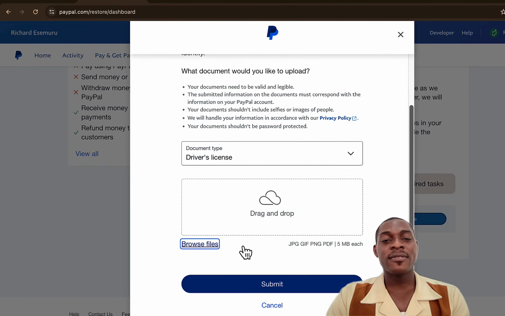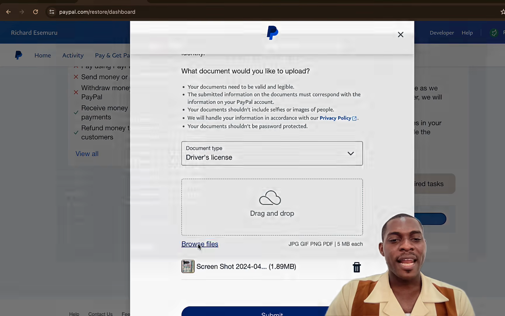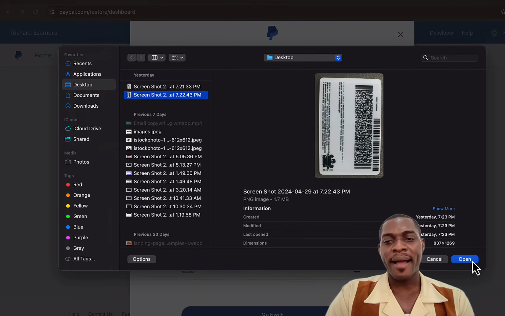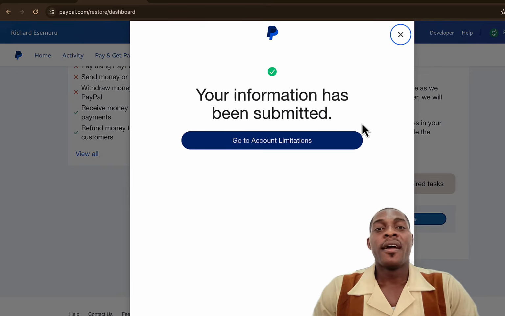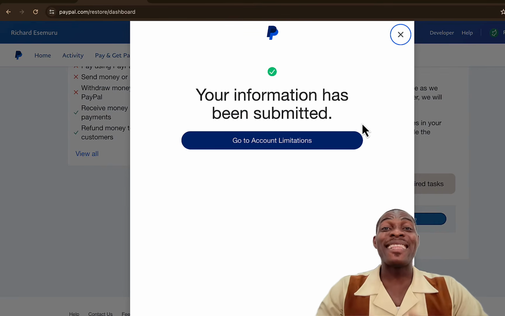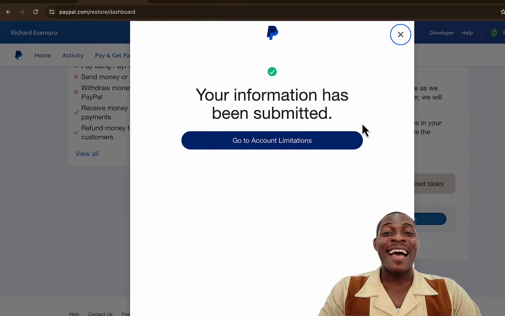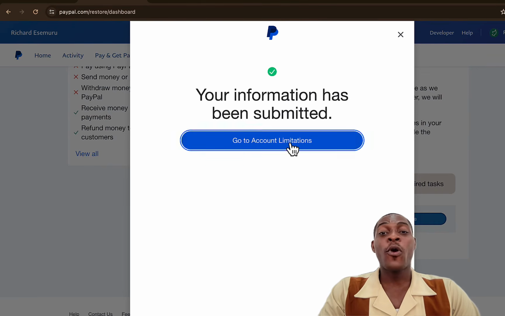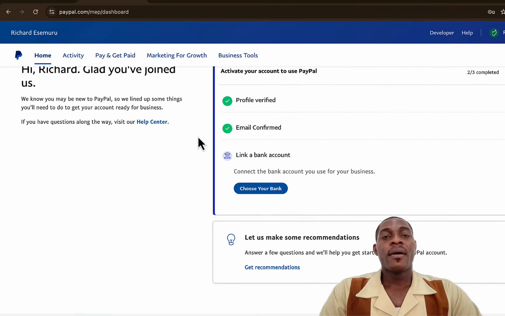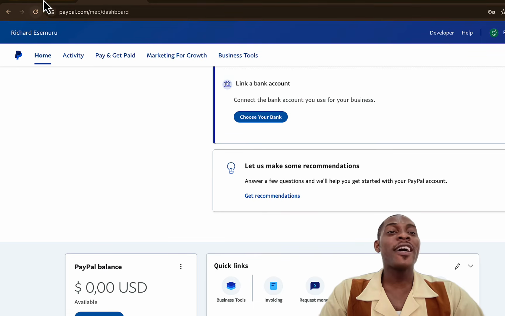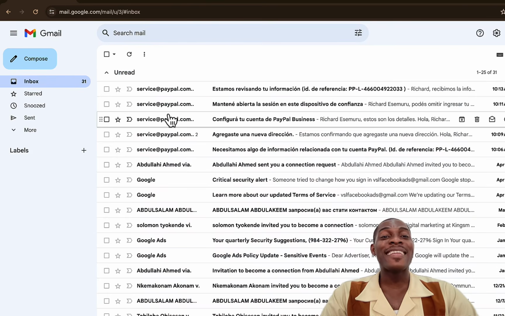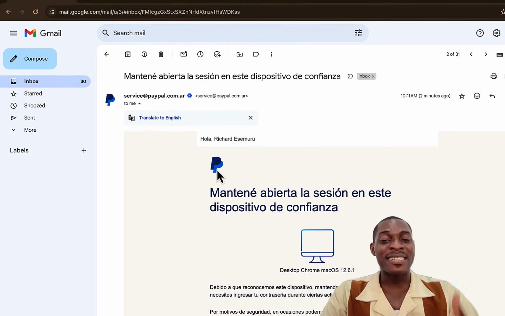So I'll browse files. All right, so that is the front, and I would also browse file to bring in the back of the ID card. And then we are good to go. So click on submit. Great, we have now submitted this information, and as you see, we can now go over to account limitations. Great, we have successfully uploaded our ID, and if you go over to your email, you are going to find an email telling you that your ID card has been received.